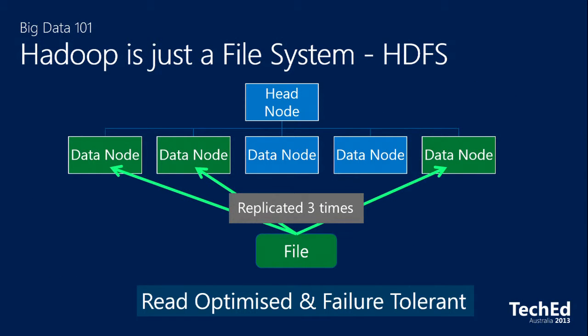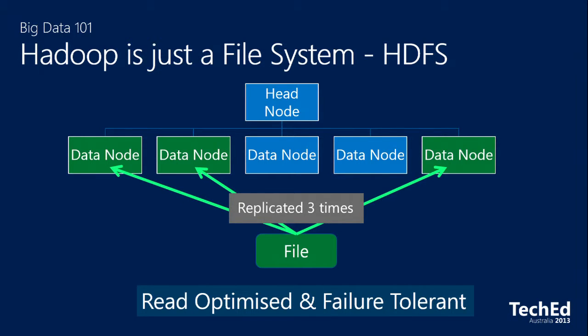Now, the other term that I want to clear up is what is Hadoop. Hadoop is actually just a file system. What you're seeing up here is how a file gets into Hadoop. At the top, we've got this thing called the head node, a server that says, right, I have got this file. Where is it in my cluster of 1,000, 2,000, or 5 servers? Then we've got the data nodes down at the bottom, in the middle, and that's where the data actually resides. So the head node just orchestrates where all the data lives on those data nodes. And when you're executing jobs on Hadoop, they execute on the data node. So the code gets distributed out to where the data is.